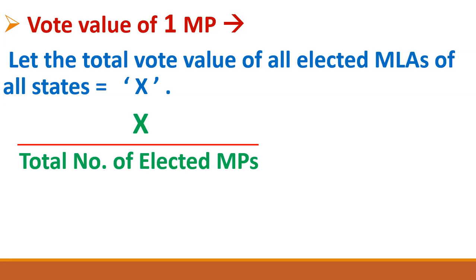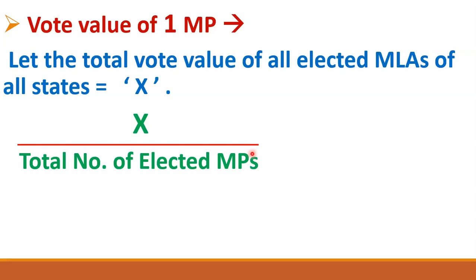So what is the vote value of one elected MP? The vote value of one elected MP is X divided by the total number of elected MPs, means the total number of elected members of Rajya Sabha plus the total number of elected members of Lok Sabha. Okay, means X divided by 776. So friends, this entire equation will give us the vote value of one elected MP.